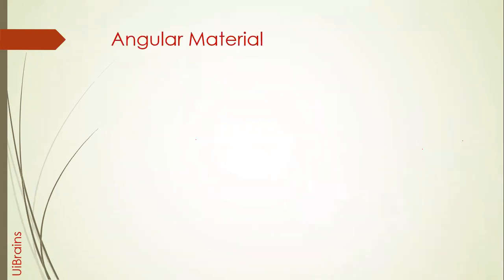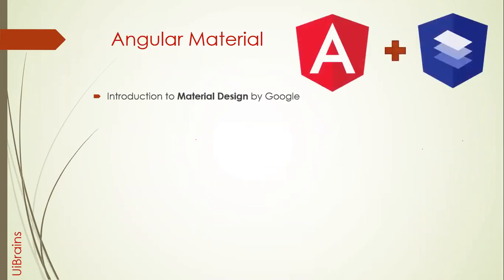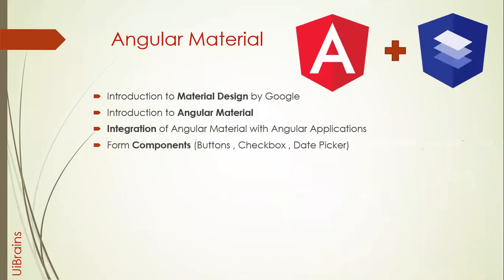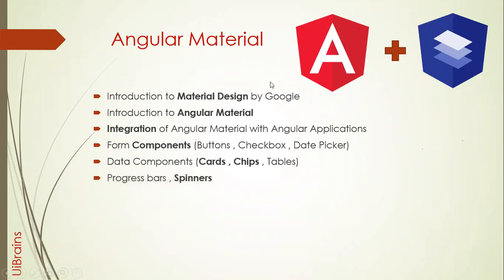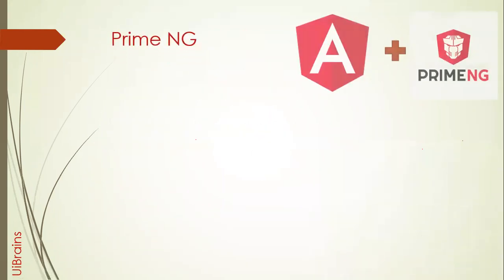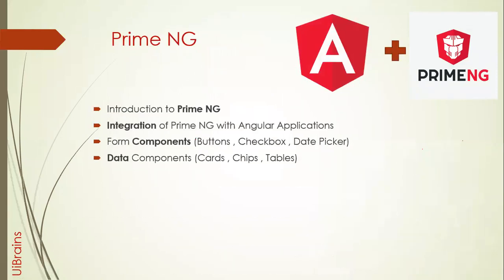And then we'll start with Angular Material, just like Bootstrap. How to integrate Angular Material, and there are a lot of components, like buttons, check boxes, date picker. How to integrate these components with Angular. In this module we're going to see some examples. These are just a few examples of the components. And then we'll start with PrimeNG. This is also just like Bootstrap and Angular Material, and here also we have a huge list of components.